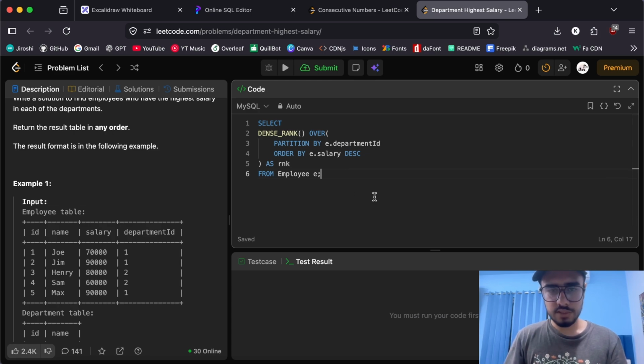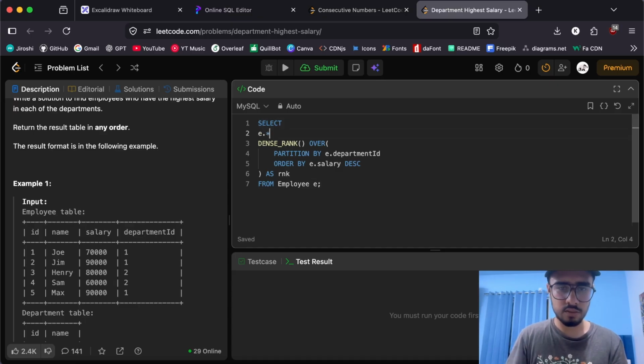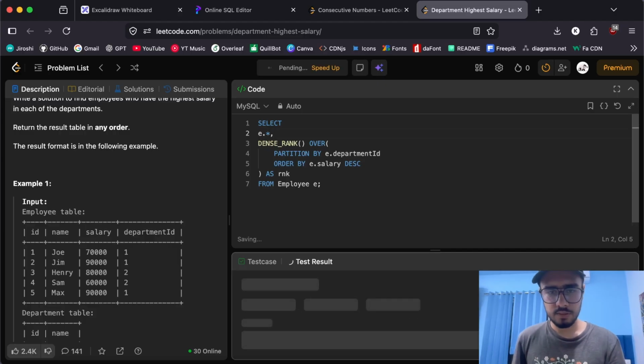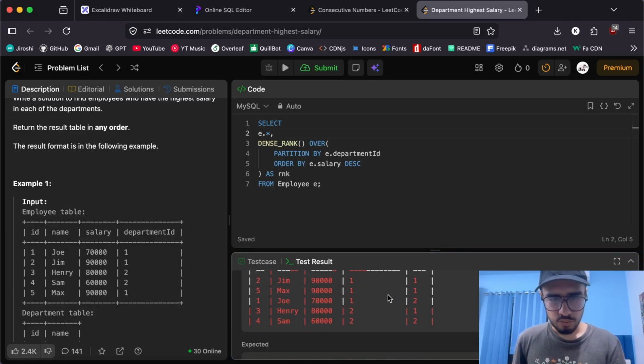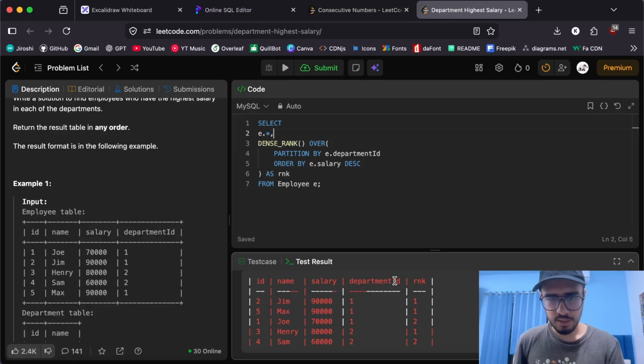Now let's run it. It will probably cause some errors, because this is not the final answer, we are just checking if we are doing everything right. Actually, we should print the whole table so we get the idea. The table we got as output has ID, name, salary, department ID, as well as rank. If you notice, department IDs are now partitioned.